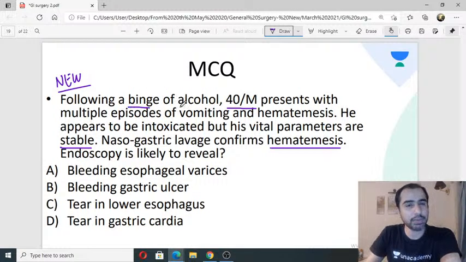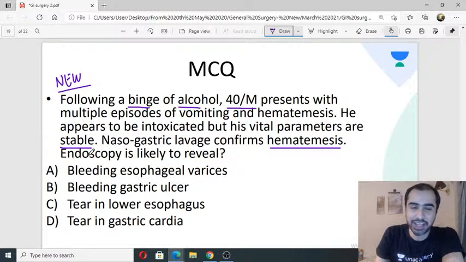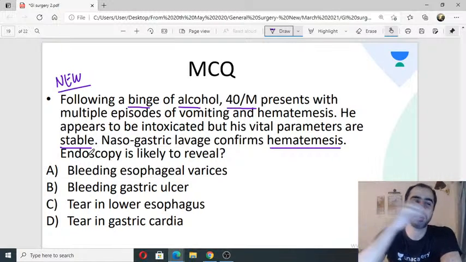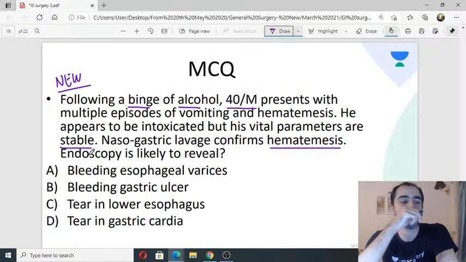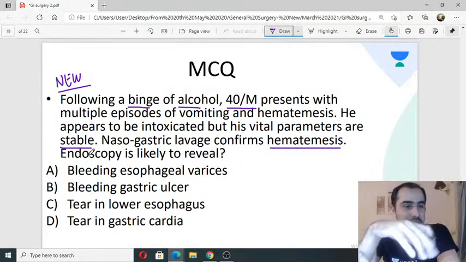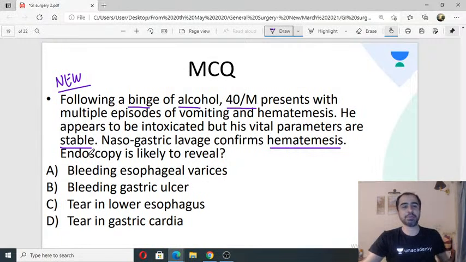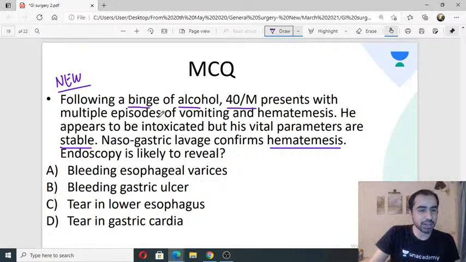Alcohol binge, multiple vomiting, hematemesis, intoxicated, he is otherwise fine. Okay, Sandeep says C, Nural says C, Hira also says C. Tear in lower esophagus. Datesh also says C. All my star students have come together after a long time. Good job. Charmi. Oh, Ria says D, tear in gastric cardia. Ria, the odd one out.